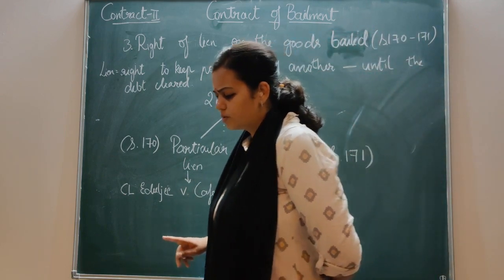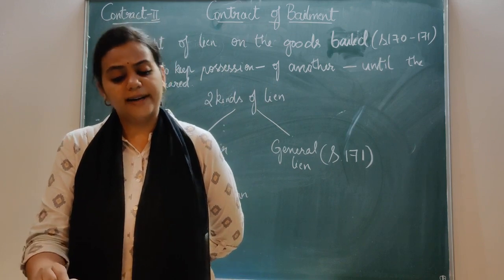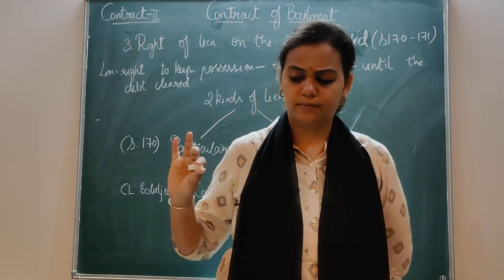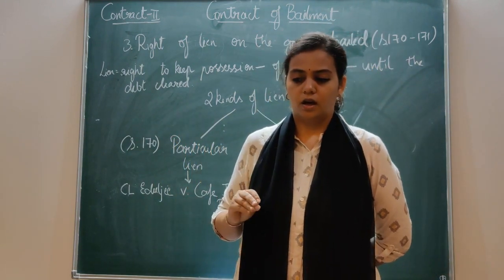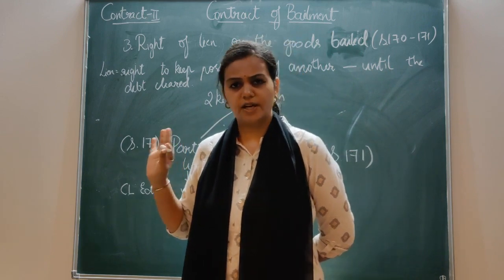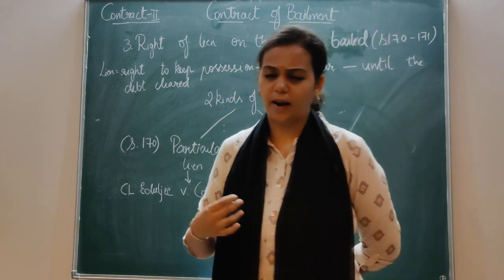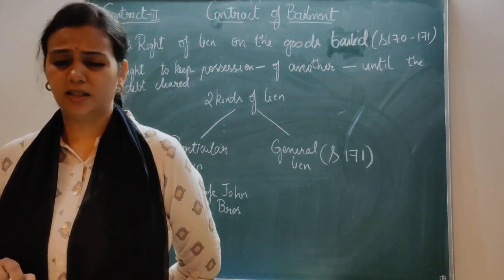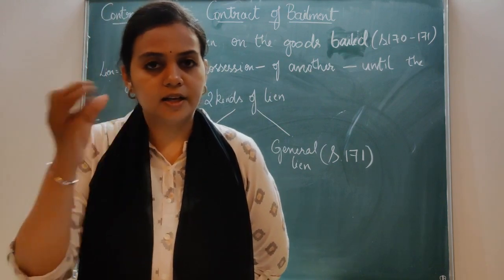Now after this, there's one more question that comes to your mind. What happens if the bailee parts with the goods? He gives the goods to the bailor, gives away his possession, and he does not receive the remuneration either. Now what do you think happens in this case? Can he get back his money? Actually no. It's another point.